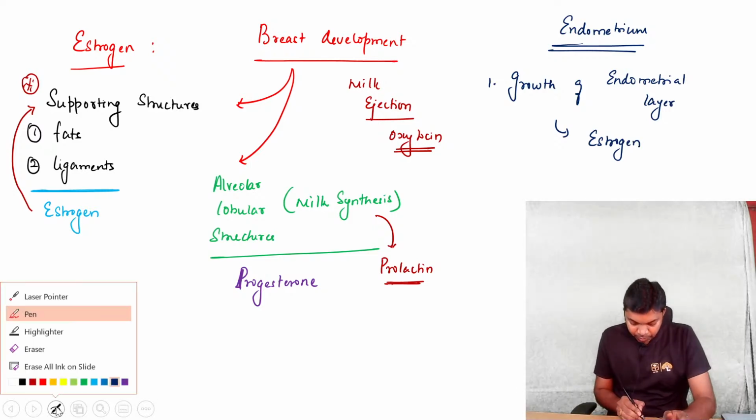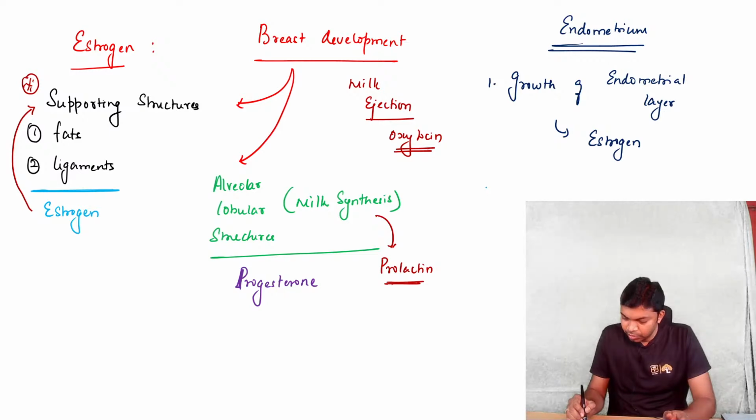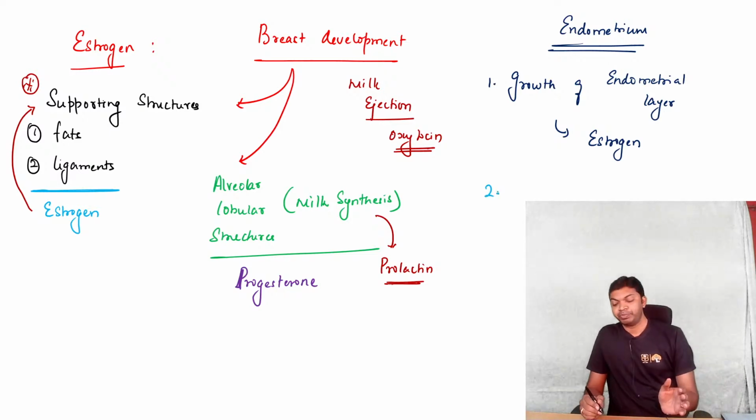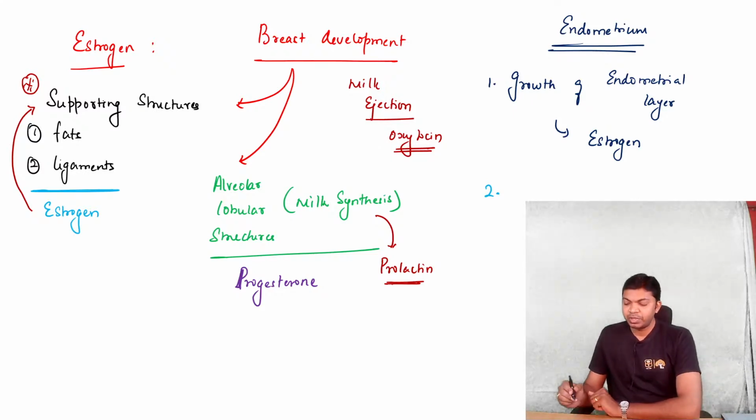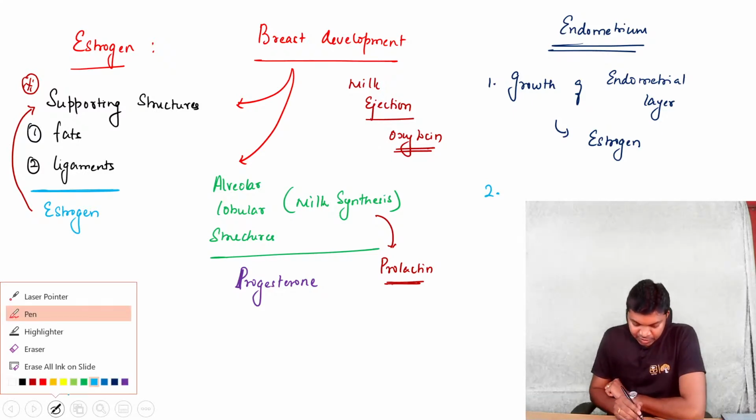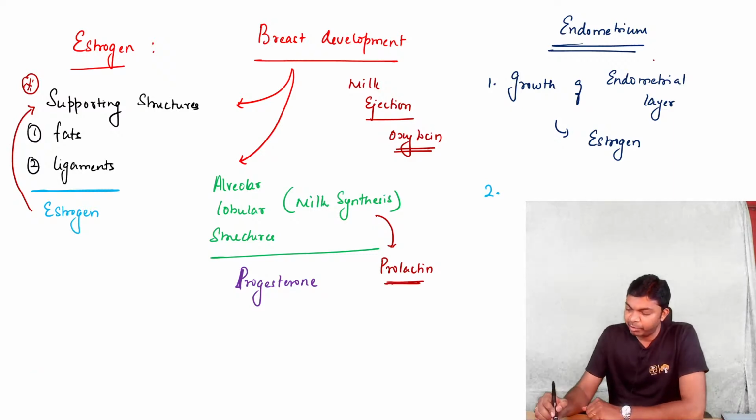Fine. And then we have the luteal phase, with the corpus luteum coming in. The first phase, where estrogen is involved in growth of the endometrium, is called the follicular phase.